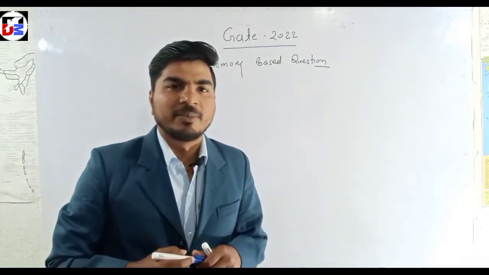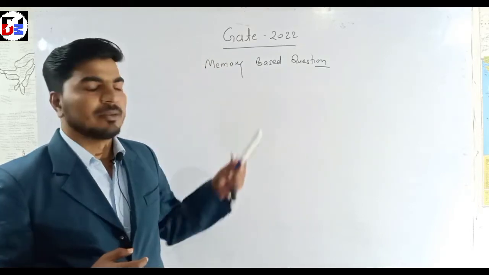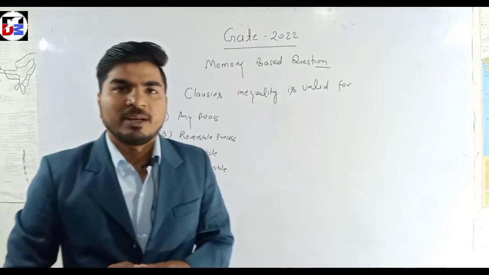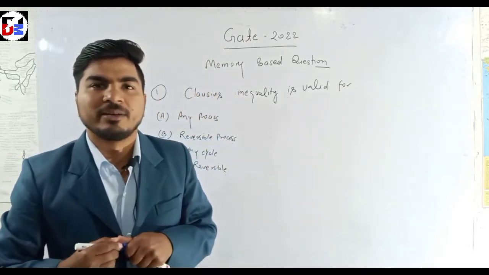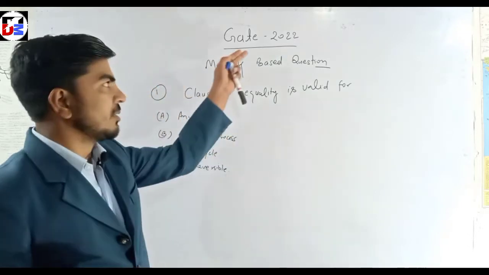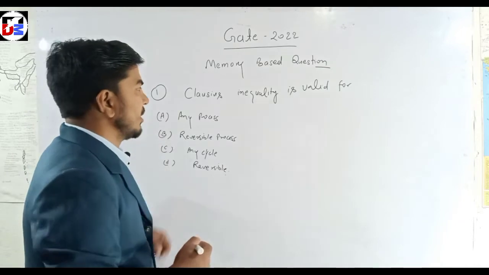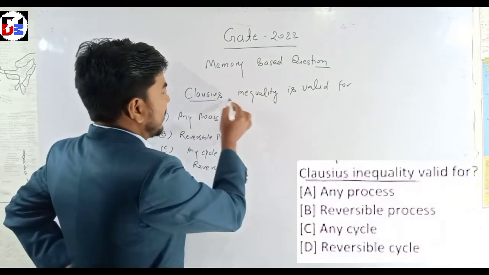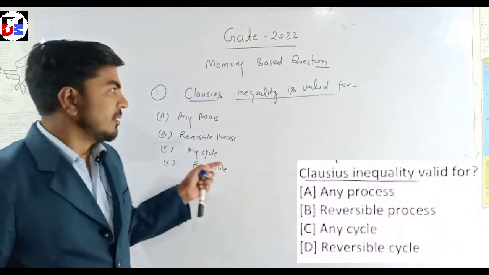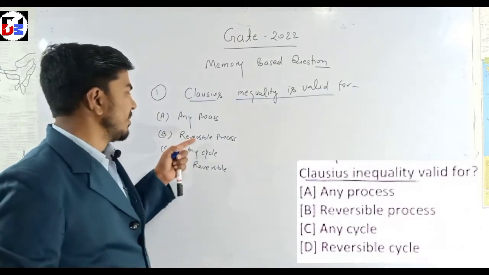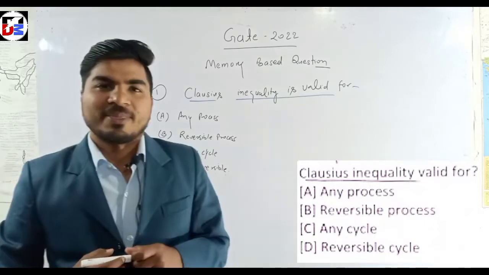I started with the first question asked in GATE. I started from the easy questions asked in the first shift of GATE 2020. In the first question, you see here: Clausius inequality is valid for. This is the question, and the options are A, any process; reversible process; any cycle; reversible cycle.